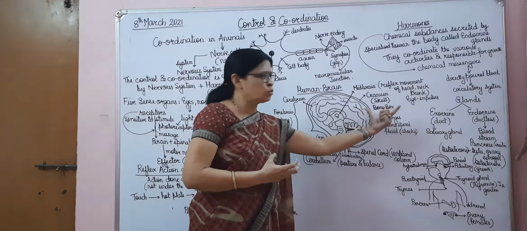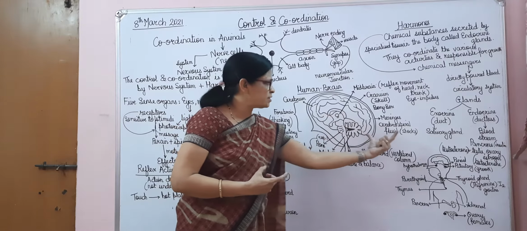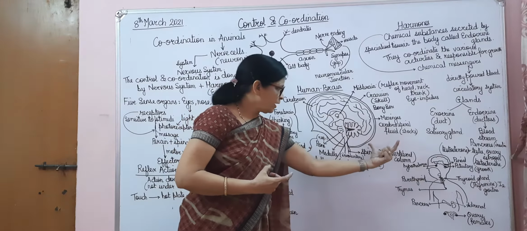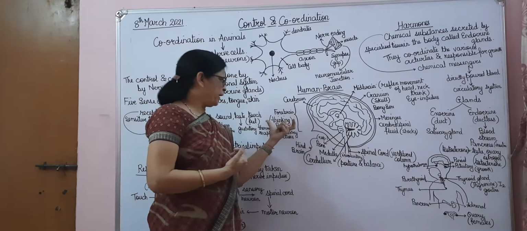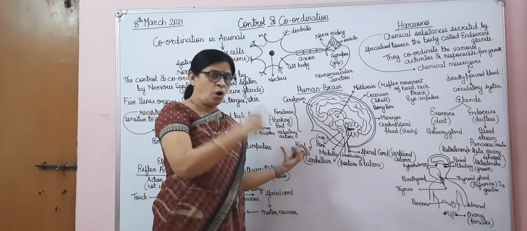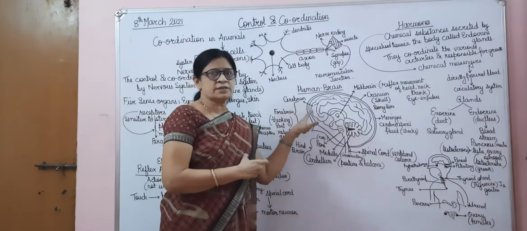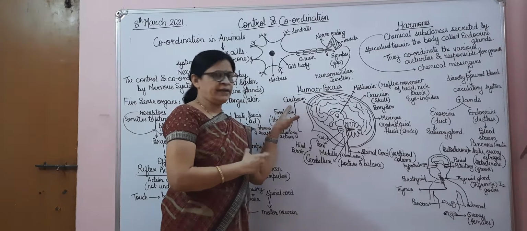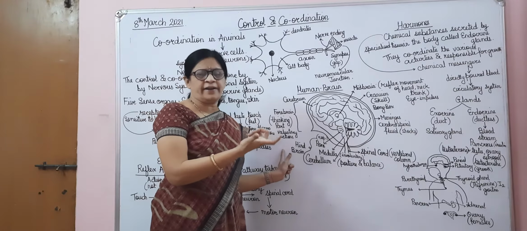Now, the brain is broadly divided into three parts: the forebrain, the midbrain, and the hindbrain. The forebrain is the thinking part, meaning our thinking, our memory, and our intelligence all depend on the forebrain. The forebrain consists of the cerebrum. The cerebrum is responsible for all the thinking and all the voluntary actions which we take.